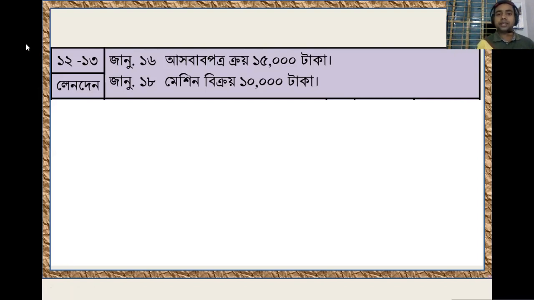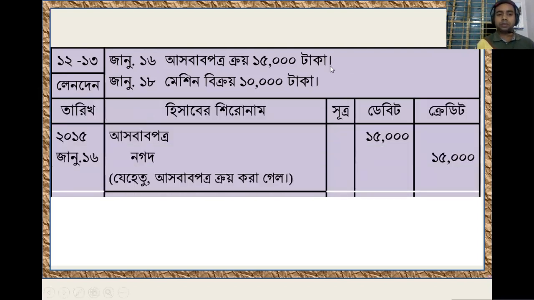So furniture is an asset. Furniture has been purchased for 15,000 taka. So as assets have increased, the asset will be debit, and side by side the cash amount has gone out from our business. Here cash is also an asset. We know very well, if any asset comes into the business it will be debit, if any asset goes out from the business it will be credit. So furniture debit, and on the other hand, cash will be credit. Am I right?